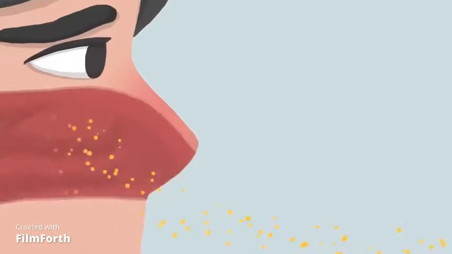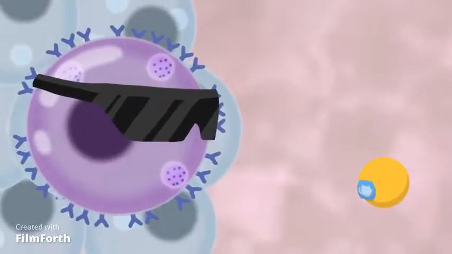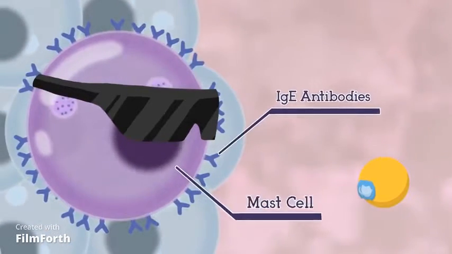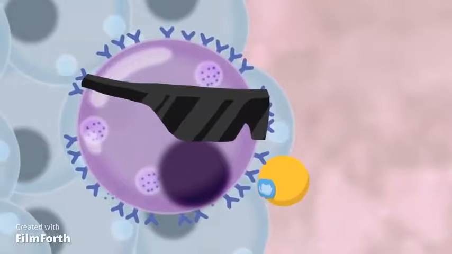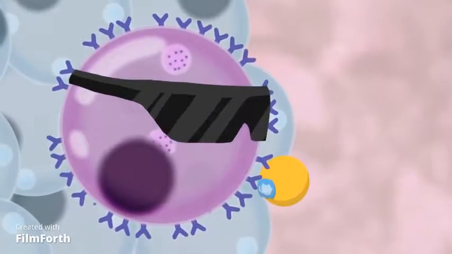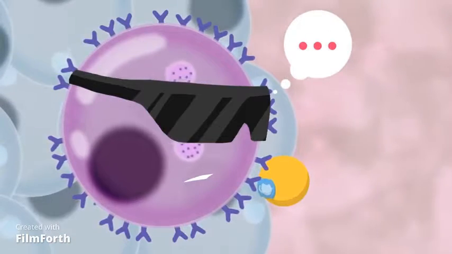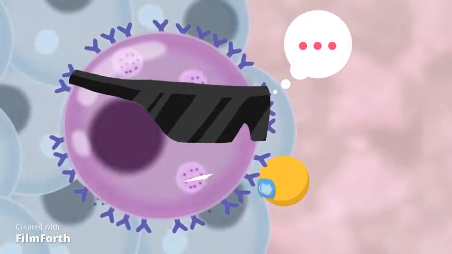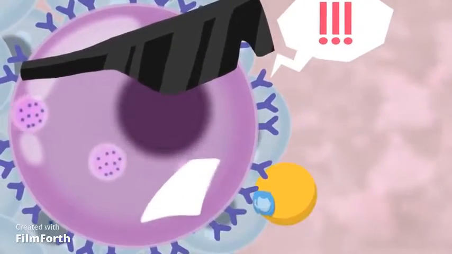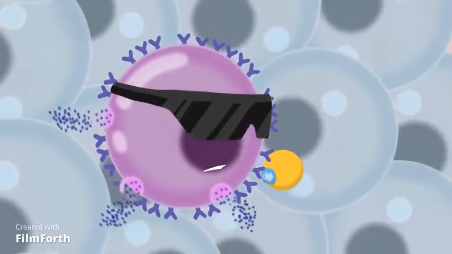Once inside the nose, they will meet the immune system, particularly mast cells attached to IgE antibodies. The allergen will bind to the IgE antibody, which will then activate and alert the mast cells. In a normal person, the reaction is minimal. But in those suffering from allergic rhinitis, this cell overreacts big time. It signals to all cells in the surrounding by releasing histamine.